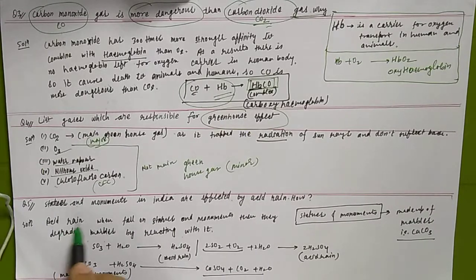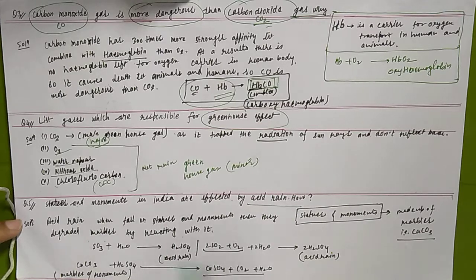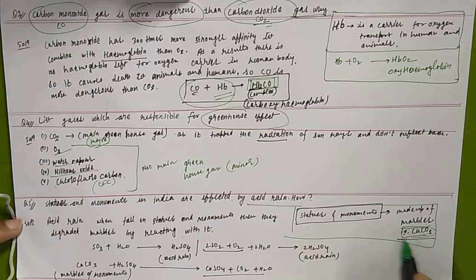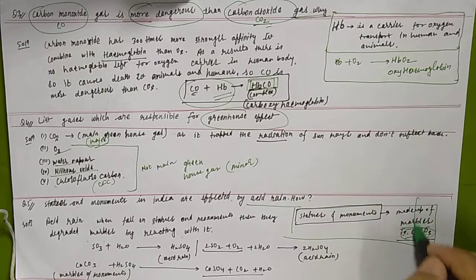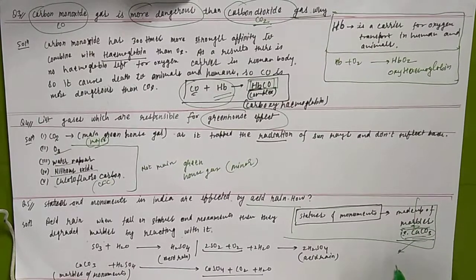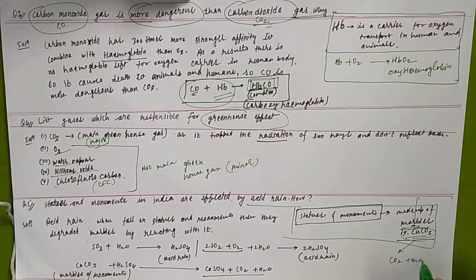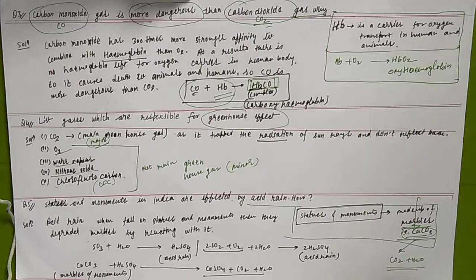Now, what statues and monuments in India are affected by acid rain? How? Monuments and statues are made up of what? That is made up of marbles. Marbles is what? Calcium carbonate. Okay. When acid rain falls on this calcium carbonate, it will convert into CO2 and H2O. As a result of this, the surface will be totally damaged.